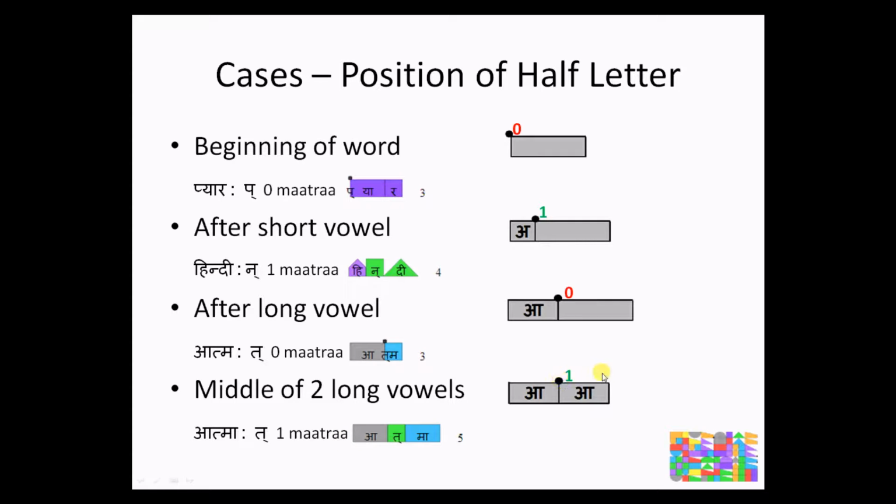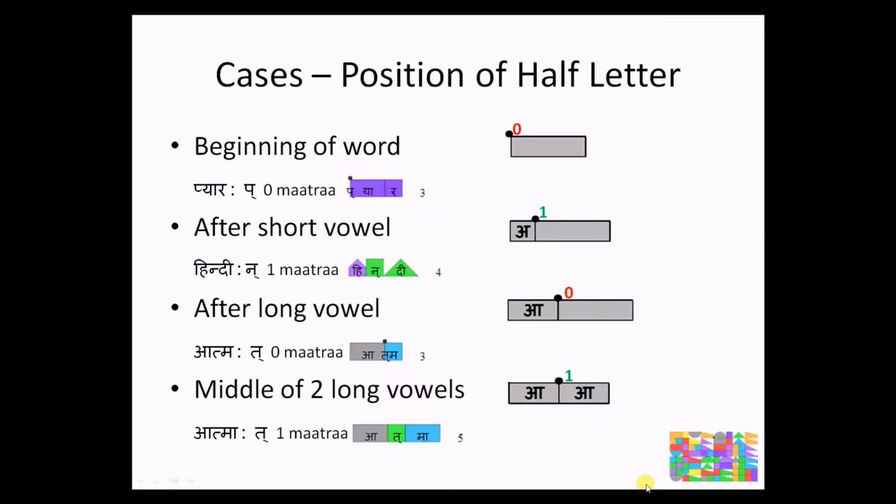If the half letter is at the end of a word, like say the word swayam, which ends with adha ma, the same rule applies, that whether it is after dirgh swar or laghu swar.